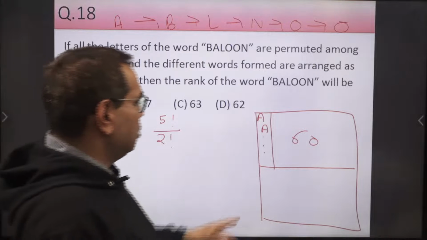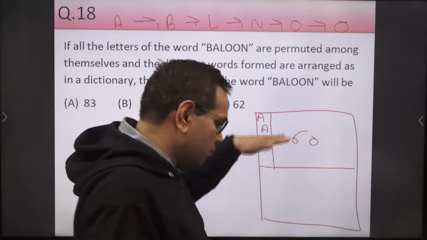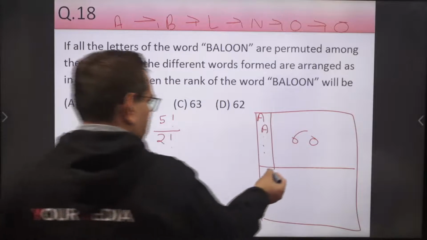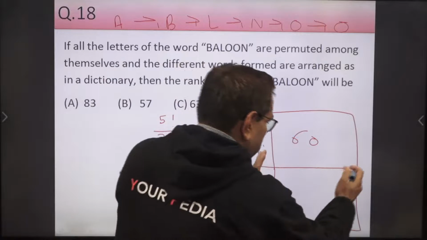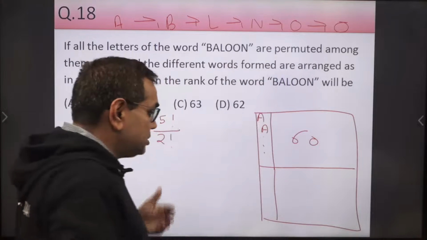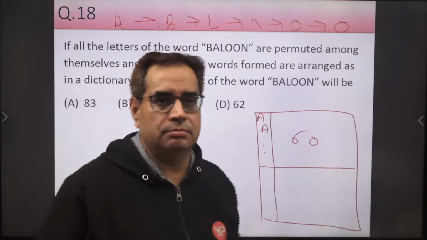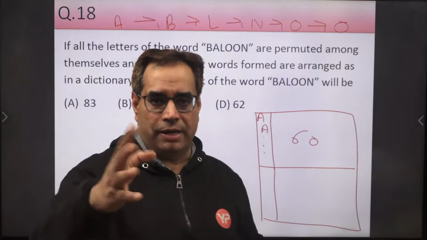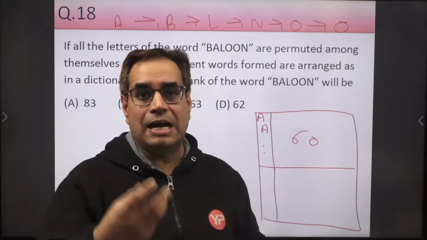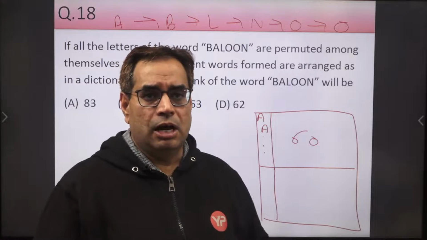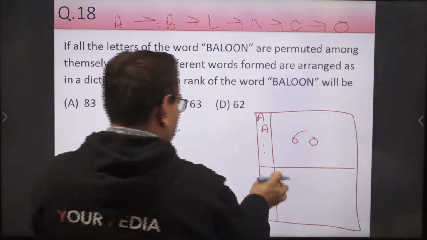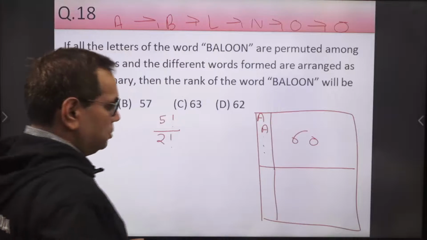After writing all these 60 words, we have to go down. Now tell me, on the top of this block, words must start from which letter? After writing all the words starting from A, now words should start from B. A is over. Now we have to put B in the first position.